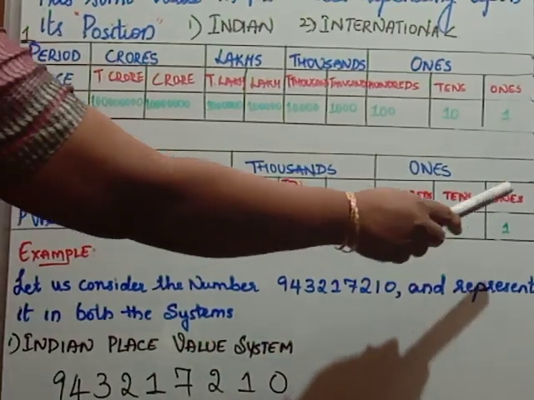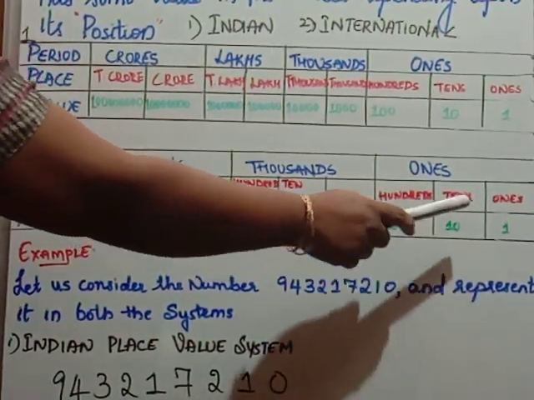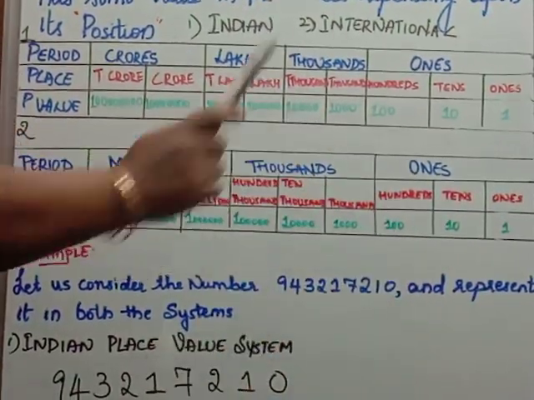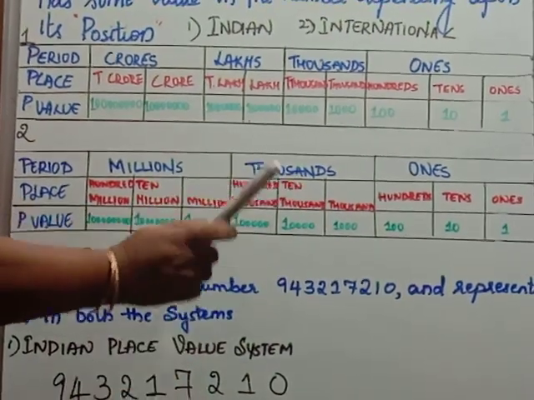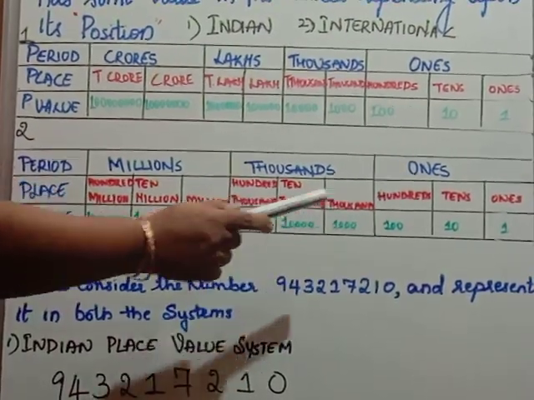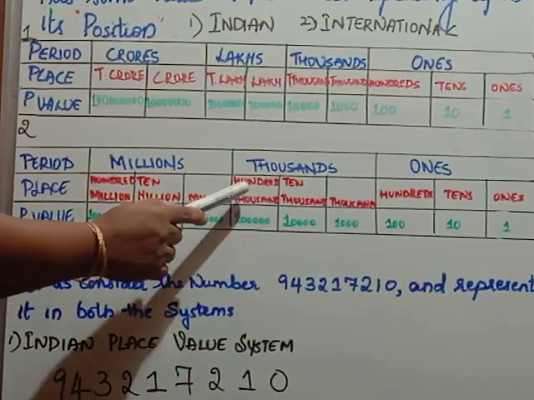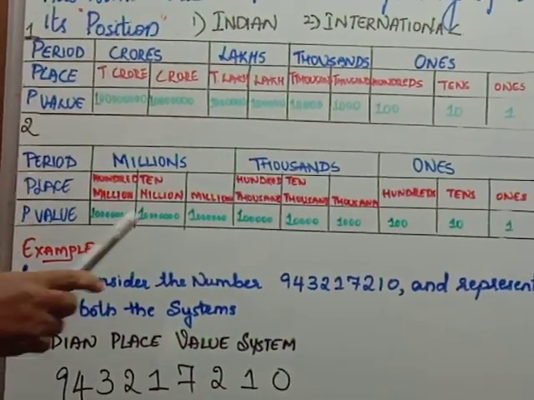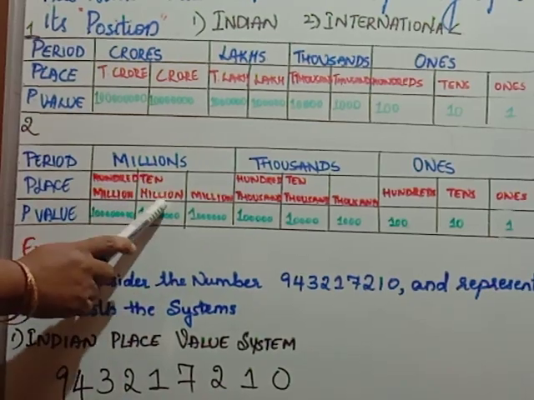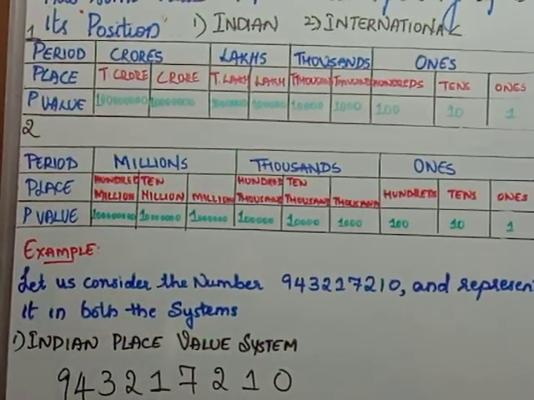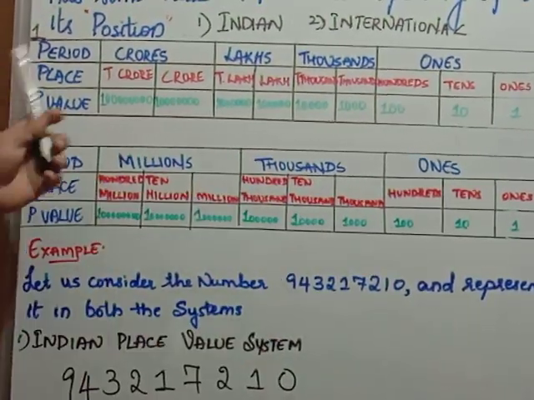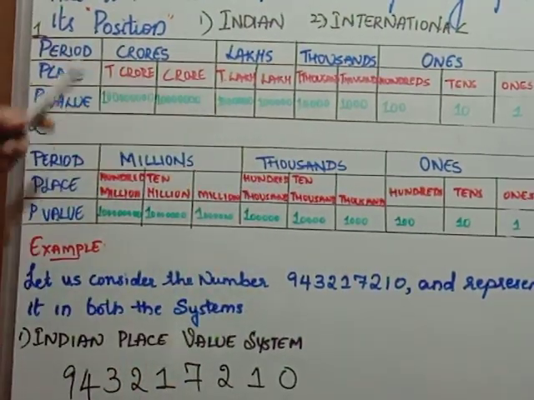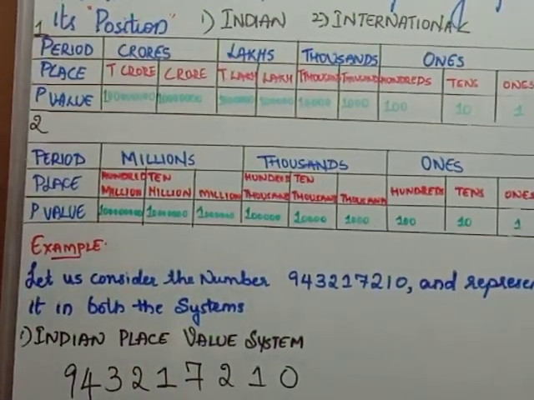Under ones, the units are ones, then tens, then hundreds. Under thousands, we have thousands, 10,000s and 100,000 places. Under millions, we have millions, 10 millions, 100 millions. This way, the numbers are grouped under the periods in different places.